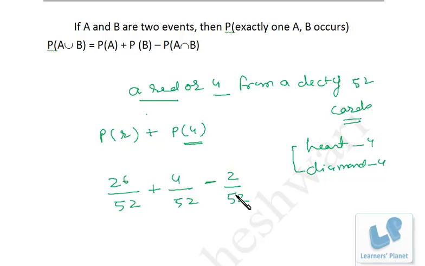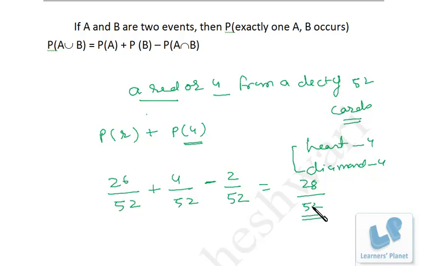Once we deduct, we have added the 2 in this, we have added the 2 in this, so we have deducted the 2 once, so the remaining will give us the probability of a red or 4. Okay, so what is the total answer? 26 plus 4 is 30, 30 minus 2 is 28 by 52, right? So that's the total probability, or answer to the problem.